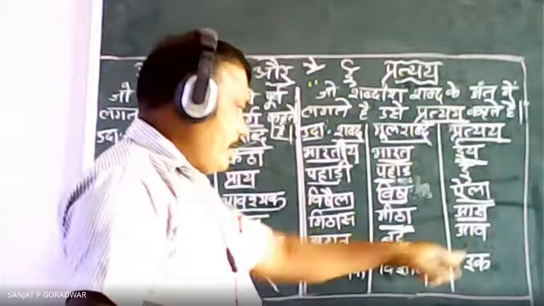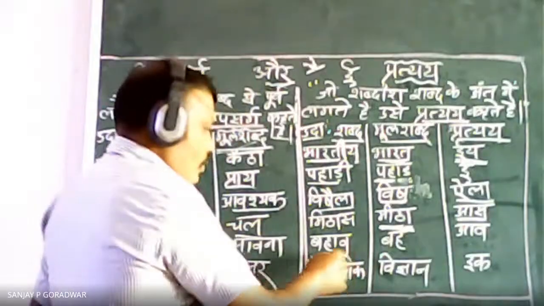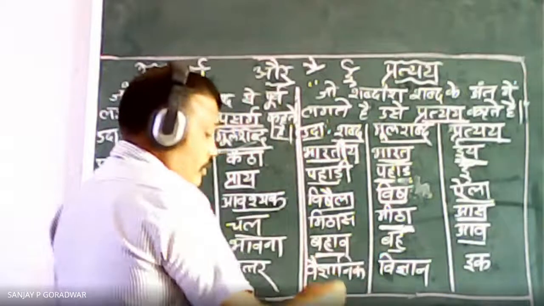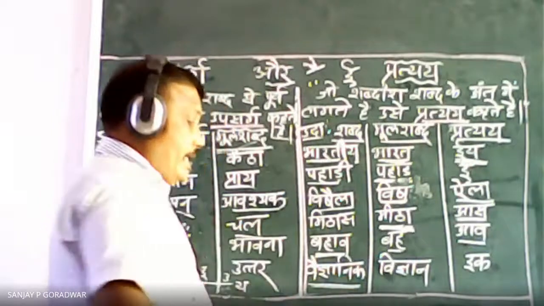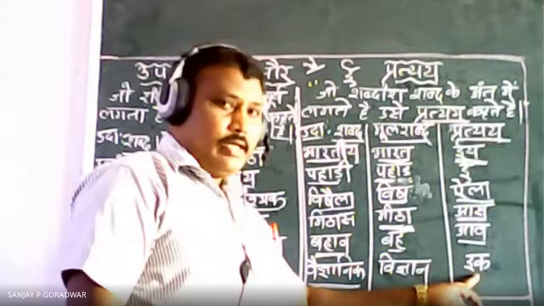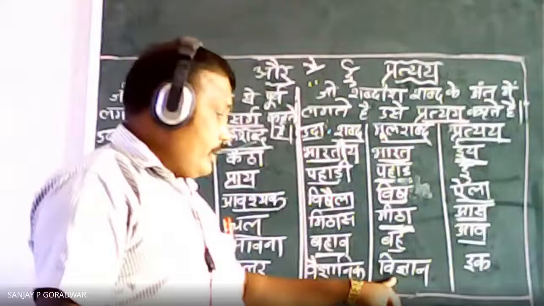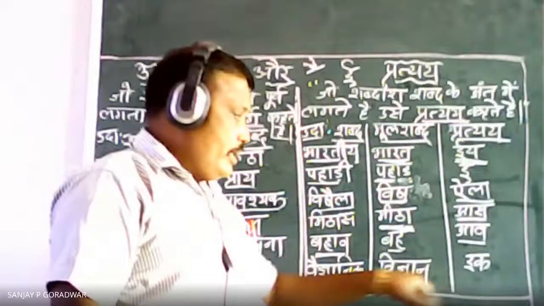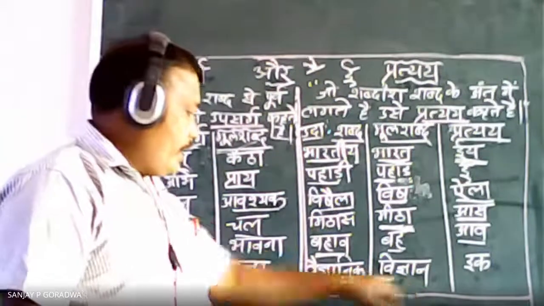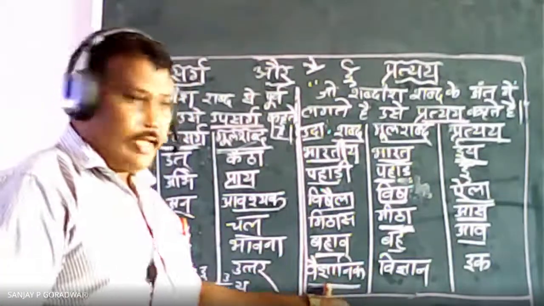Bah plus av is equal to Bahav. Vaigyanik means scientist. Vigyan means science, and here ik. When you add ik to Vigyan, what word do we get? Vaigyanik. Correct?